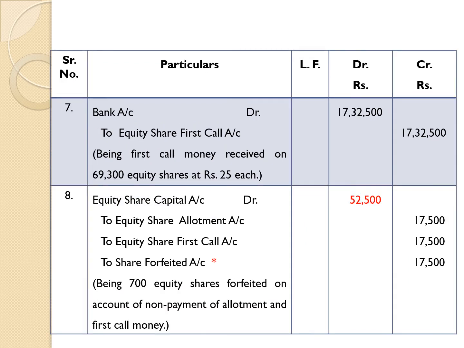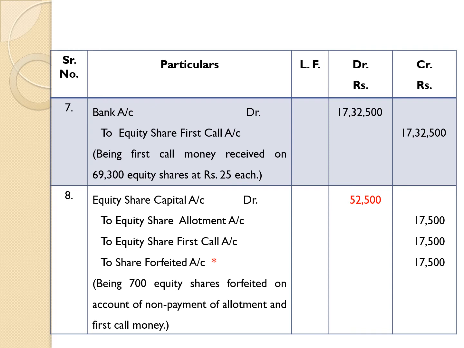Then entry number 7, first call money received. Here first call money was received on 69,300 equity shares because Mr. Sahil held 700 equity shares and did not pay the first call.